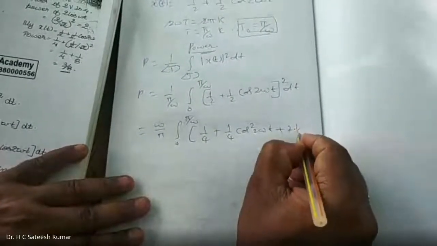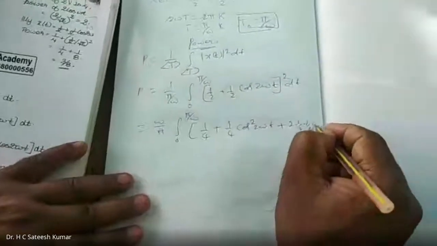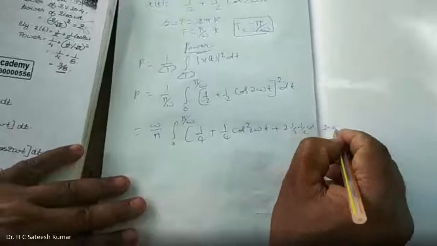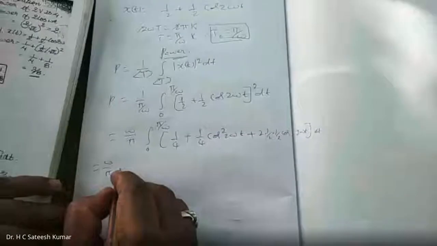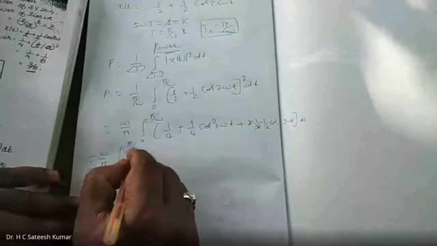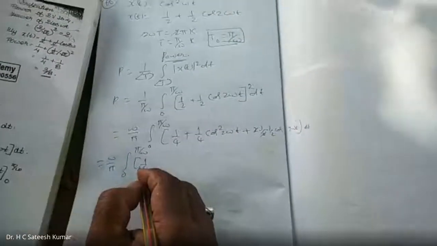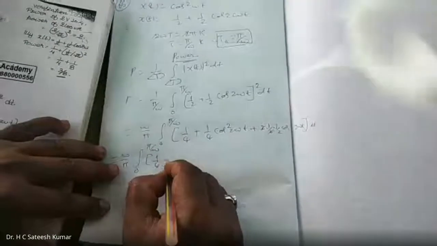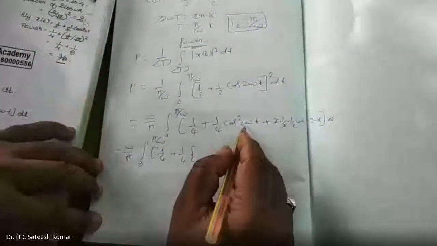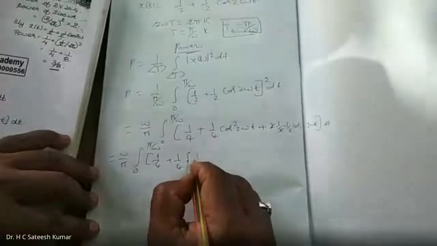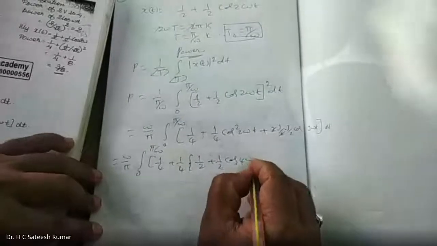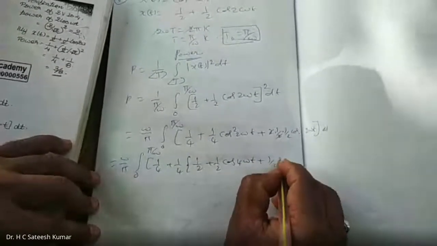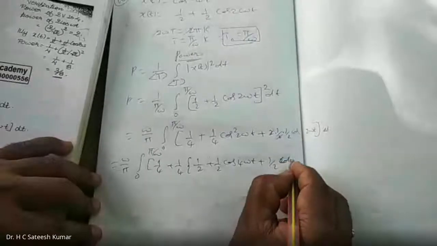2 into 1 by 2 into 1 by 2 cos of 2 omega t dt, which is equal to omega by pi. Integrate this, the 2 gets cancelled, from 0 to pi by omega, 1 by 4 plus 1 by 4 into, and cos square 2 omega t is once again the 1 plus cos 2 theta formula, 1 by 2 plus 1 by 2 cos of 4 omega t, plus 1 by 2 cos 2 omega t dt,